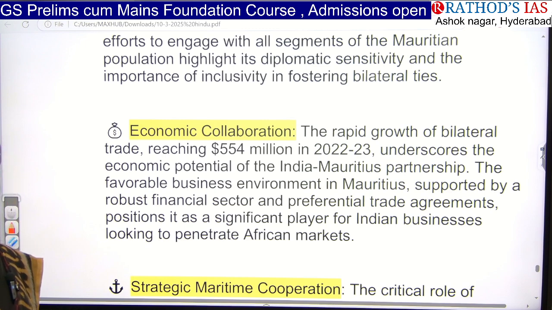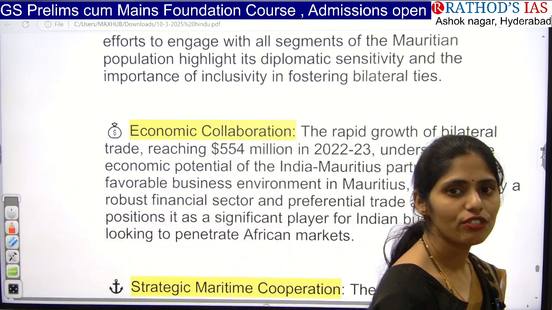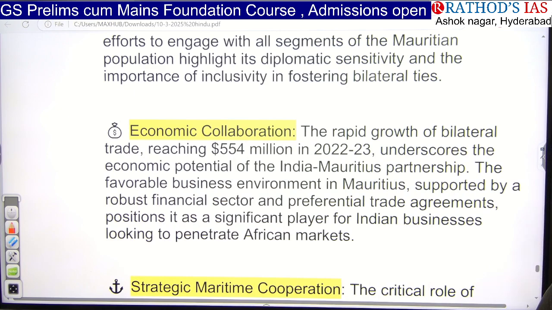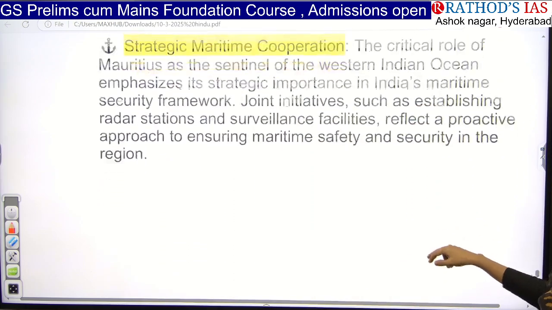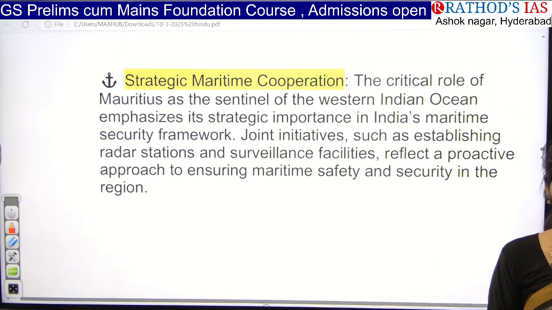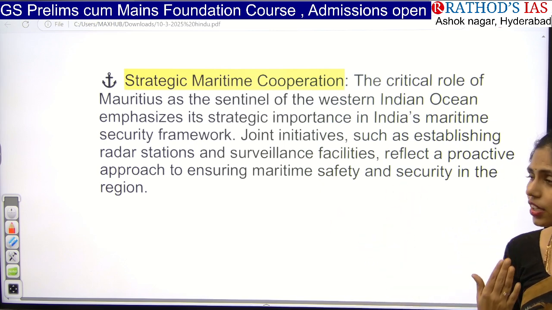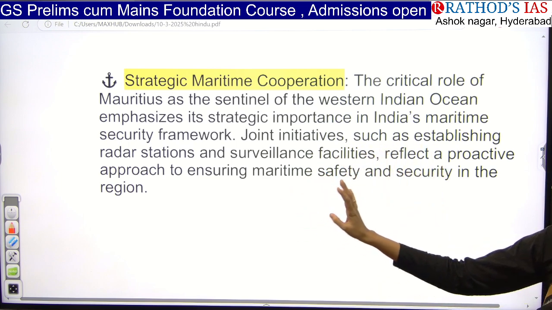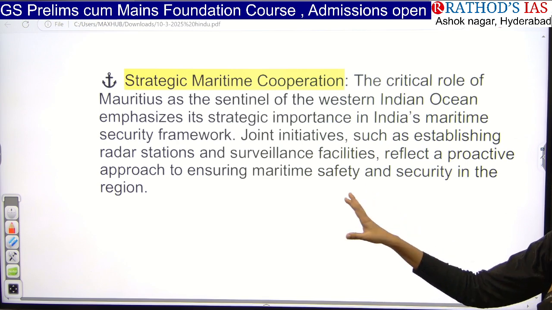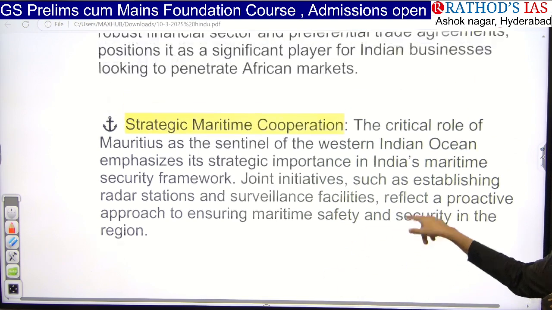But the important challenge is that Mauritius is an island nation, and because of climate change there is increasing sea level, so this country is very much vulnerable. This country is asking especially for joint initiatives so that we can address climate change. And to improve security and safety in this Indo-Pacific region, they are going for joint initiatives like establishing radar stations and surveillance facilities, to ensure maritime safety and security in this region. This is the thing that you have to remember.